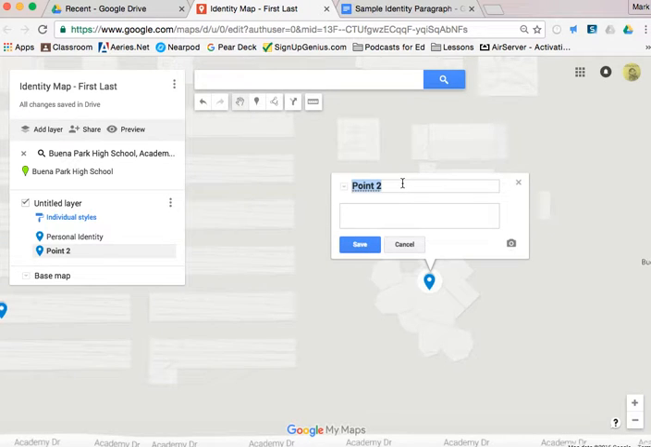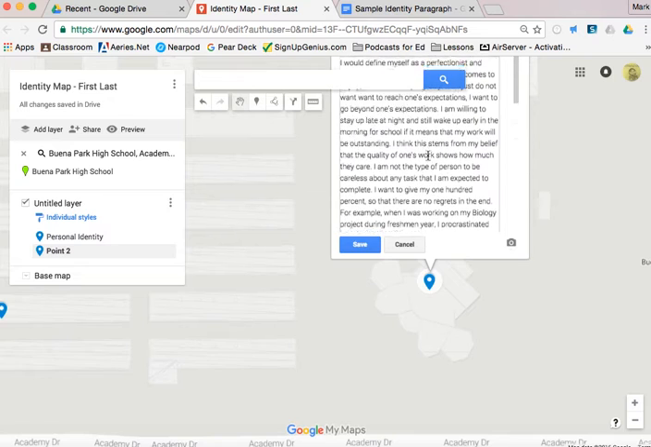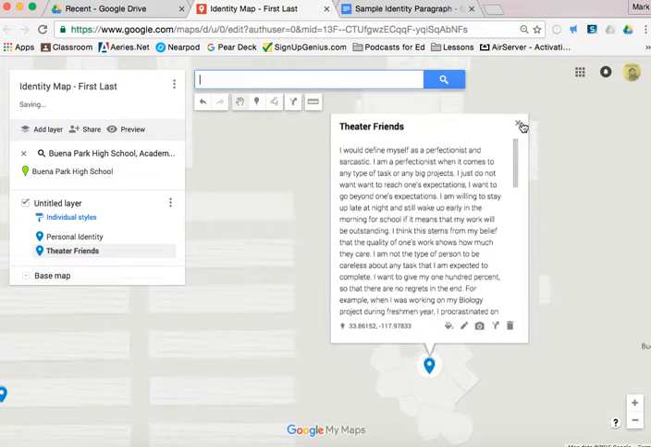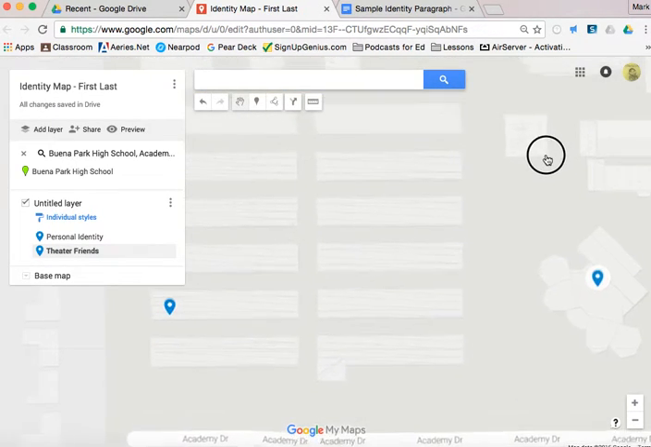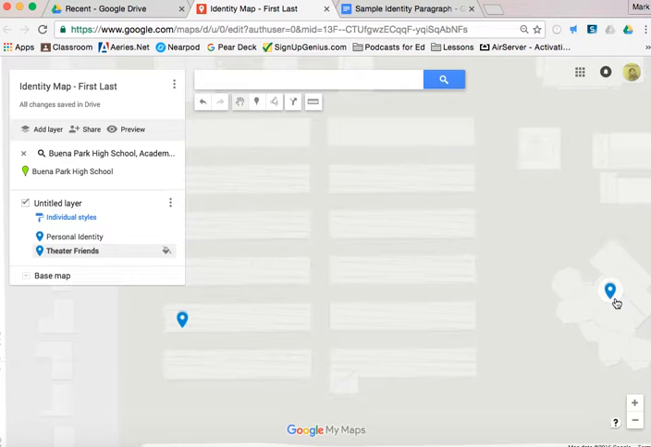So for now I'm just going to write theater friends, and I'm going to paste the exact same paragraph just to show you how it would work. Okay, so I've got those two things in there. I can close that out, and there's the blue pins right there.